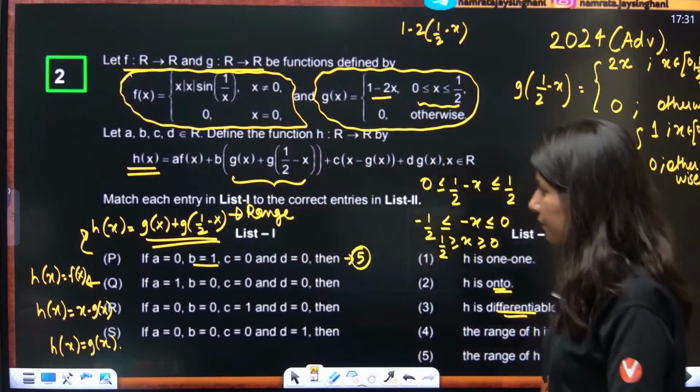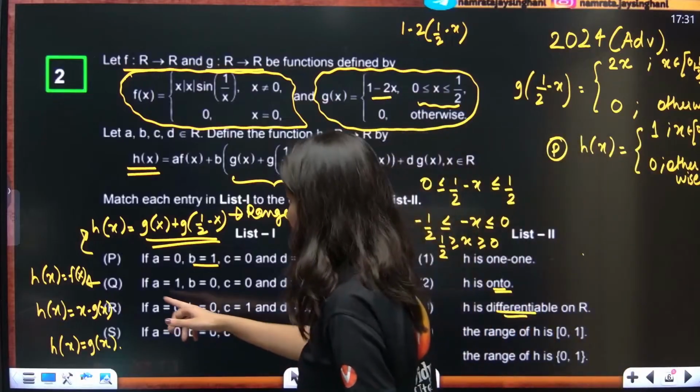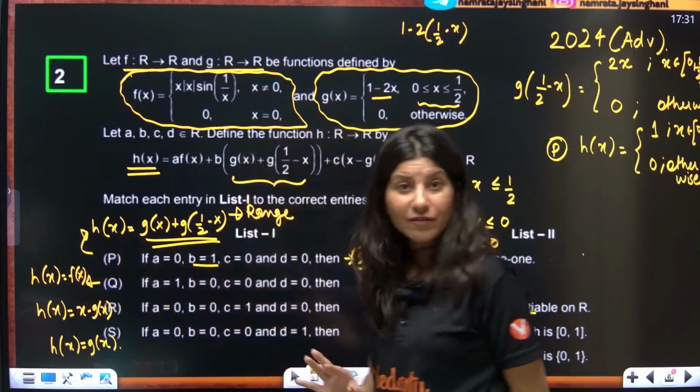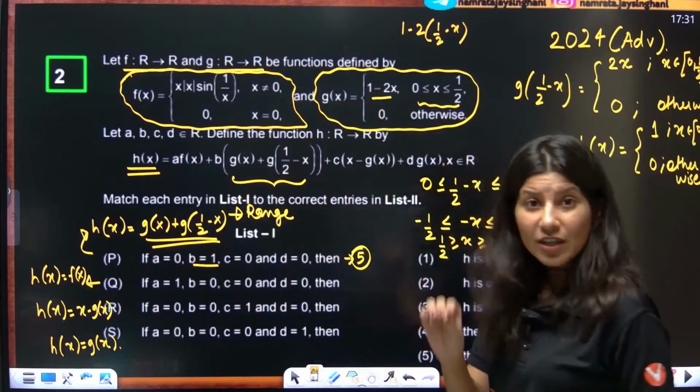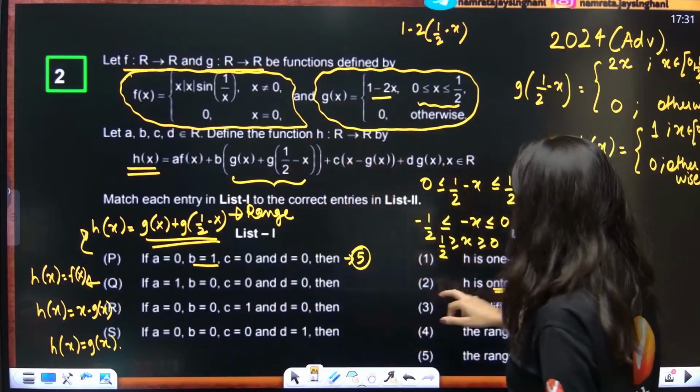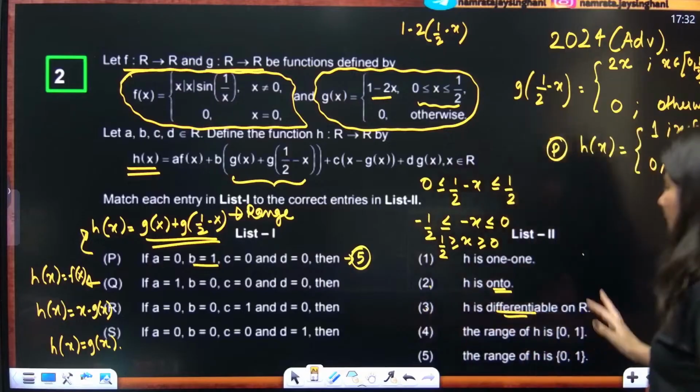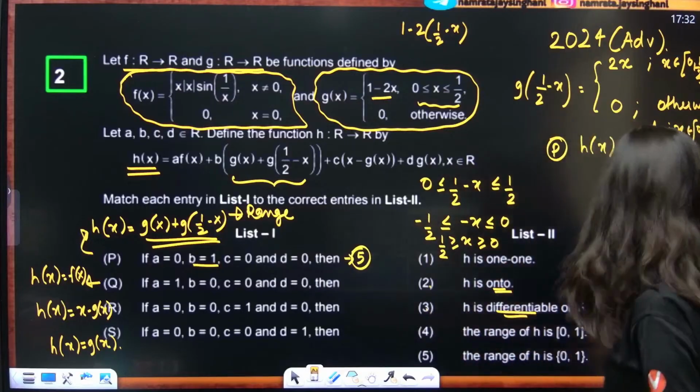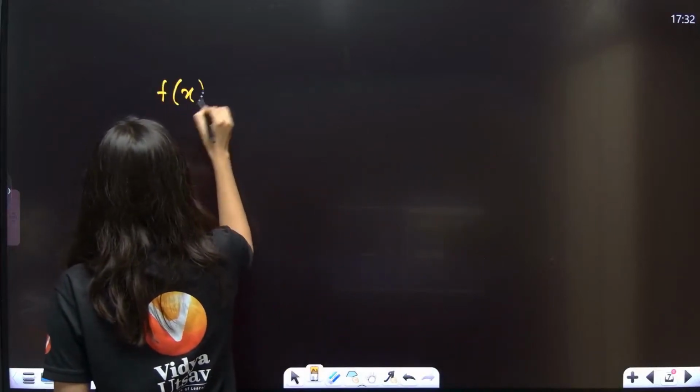So yes, now if I talk about Q, hx is equal to f of x. So we need to talk about function fx, and the option is either 2 or 3. So we need to check. Now let's check whether h is differentiable or not, whether fx is differentiable or not. Okay, so let us just rewrite f of x.